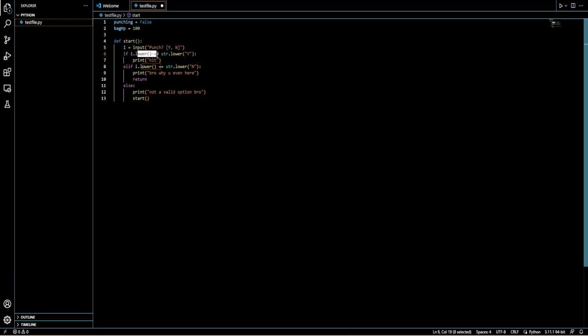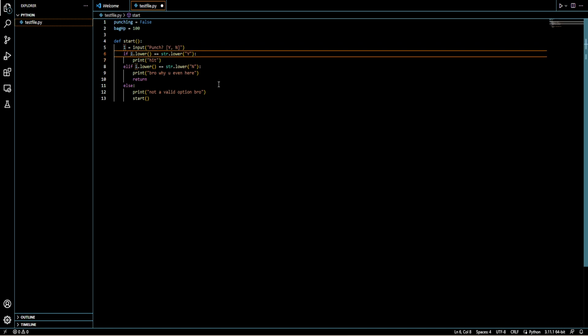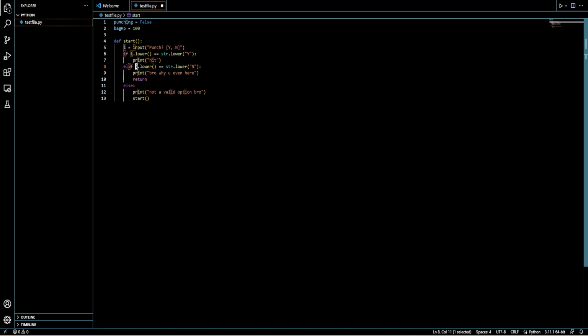And you might wonder, what are these lowers? Basically, if I didn't have these lowers, it would only allow me to type a capital Y or a capital N. But if I add lower, it will take the answer. So if it's a capital Y or a lowercase y, it will always make it lower. Even if I type a capital Y, it will make it a lowercase y. If I type a lowercase y, it will still be a lowercase y.